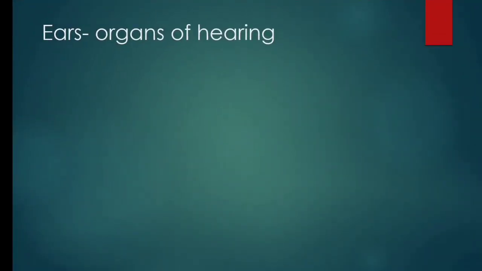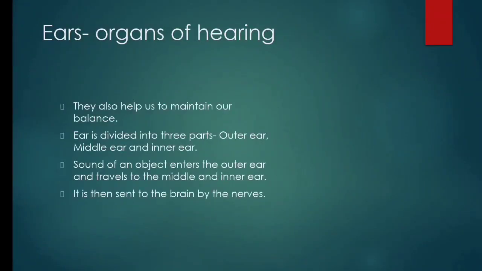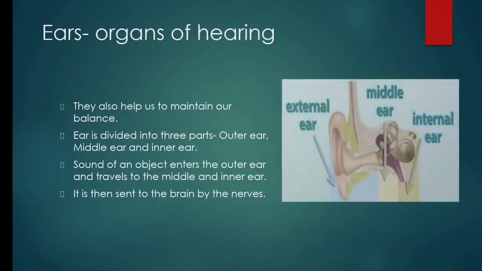Now next sense organ are the ears. Ears are also known as the organs of hearing. They help us to maintain our balance. Ear is divided into 3 main parts: outer ear, middle ear and inner ear. Sound of any object enters the outer ear and then travels to the middle and inner ear. It is then sent to the brain by the nerves.